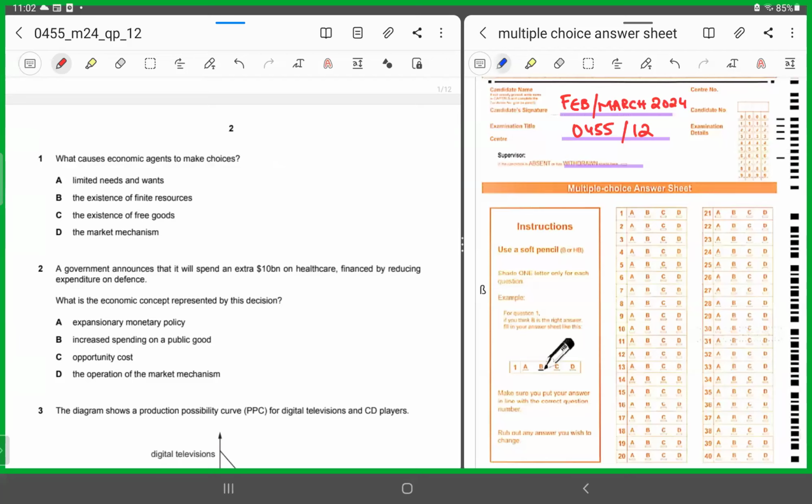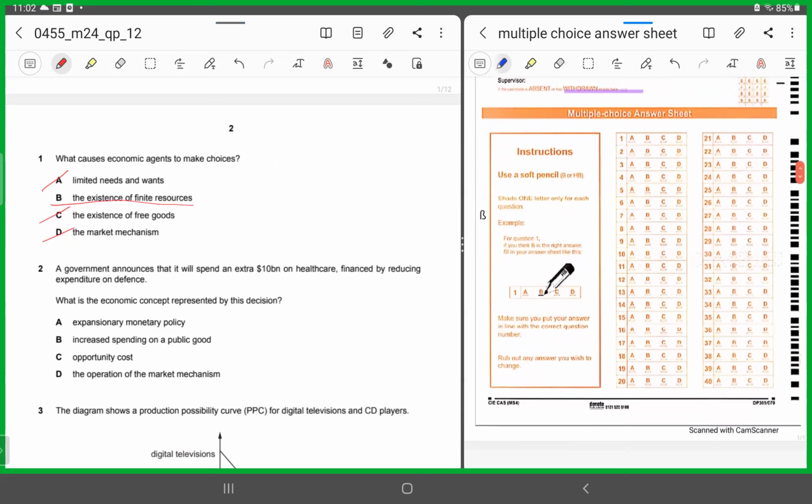So all options A, C, and D are incorrect. We chop them off. B is the correct answer because it talks about limited resources. It talks about the concept of scarcity and it aligns with the concept of scarcity. So hence for MCQ number 1, the correct response is B. Hope this is clear. Let's move forward.